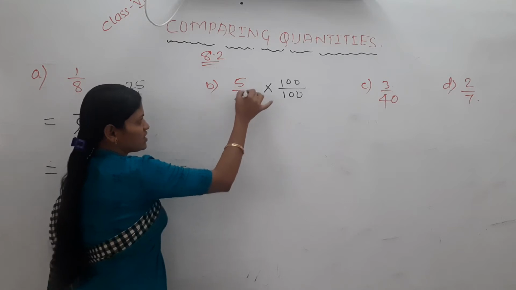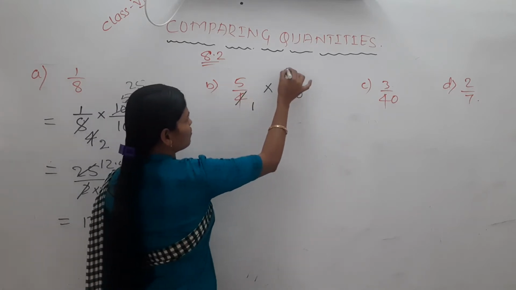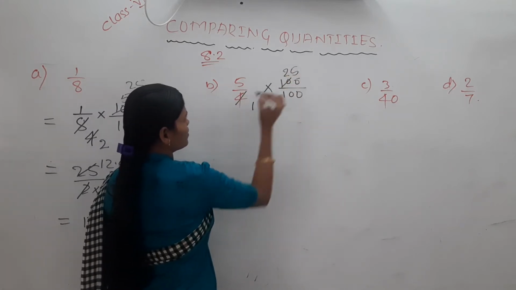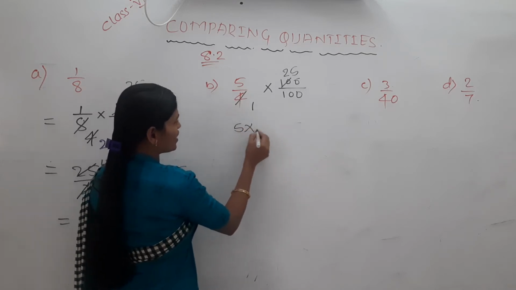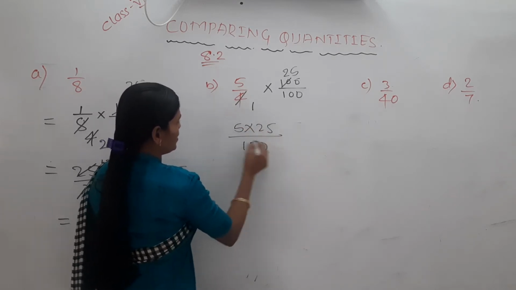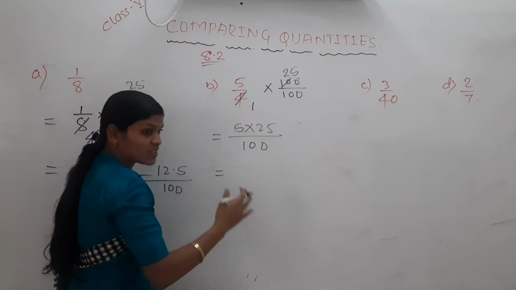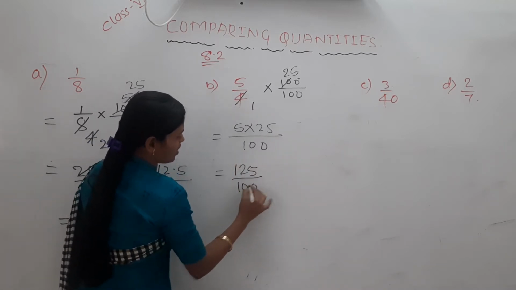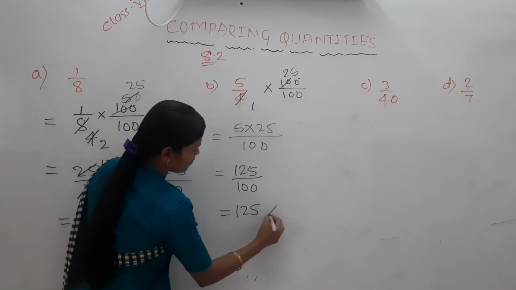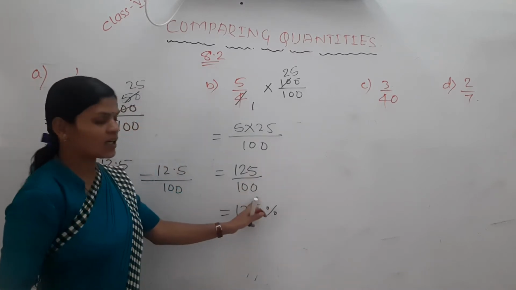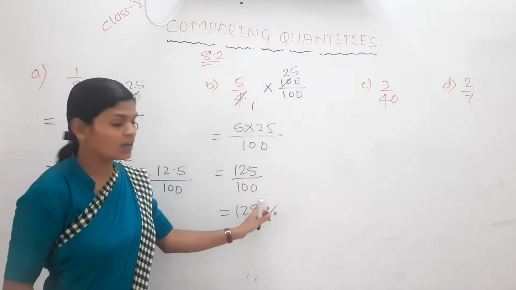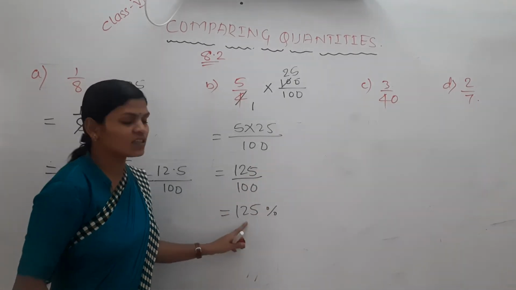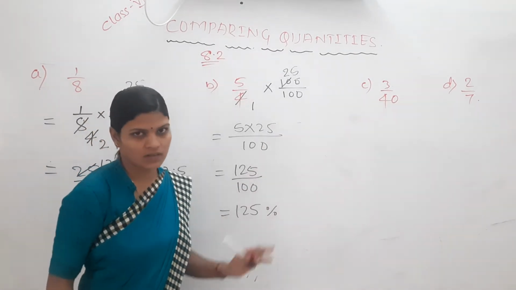Same way, multiply and divide by 100. Now does it cancel? Yes, 4 1s are 4, 4 5s are 20. It becomes 5 into 25 by 100. 5 5s are 25, 5 25s are 125. It is out of 100, so 125 out of 100. Percentage means per 100. So 125 per 100 is nothing but 125%.